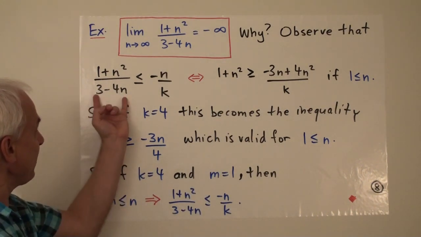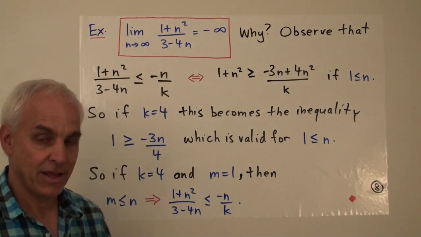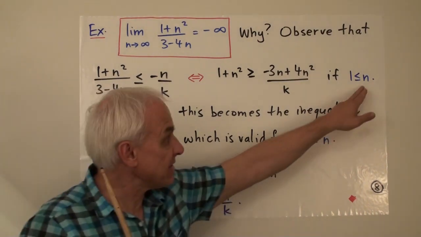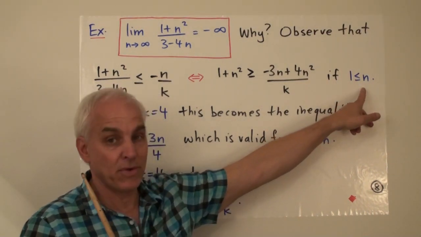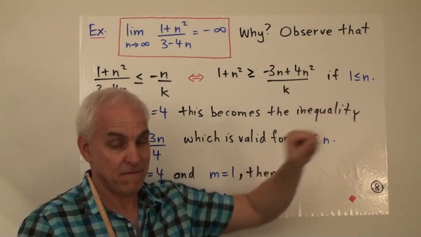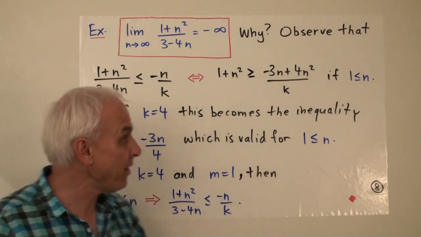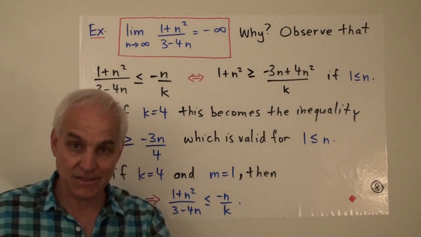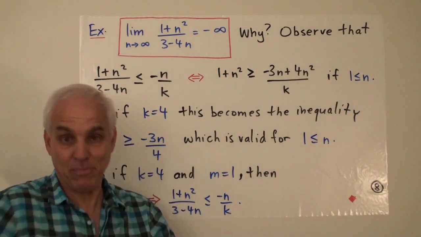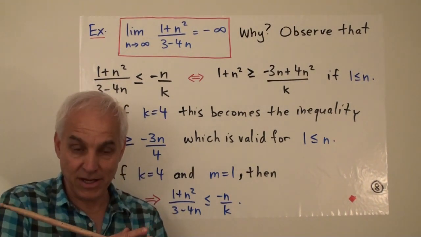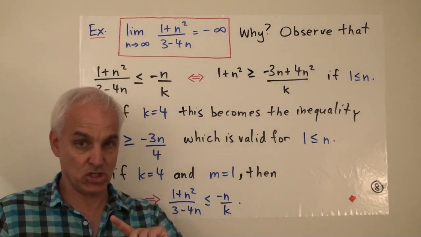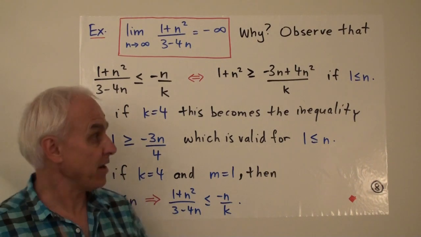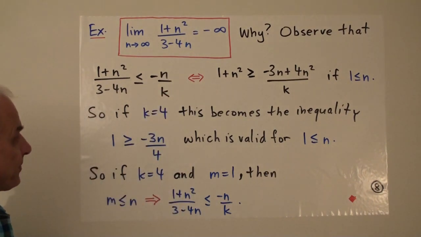Because the thing that I've multiplied by is in fact going to be negative, because the n's that I'm considering are all bigger than or equal to 1. If n is bigger than or equal to 1, then 3 minus 4n is necessarily negative. So when we're multiplying by that negative quantity, the inequality sign has to change.